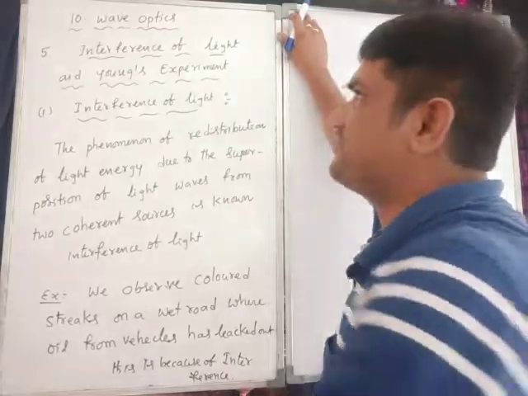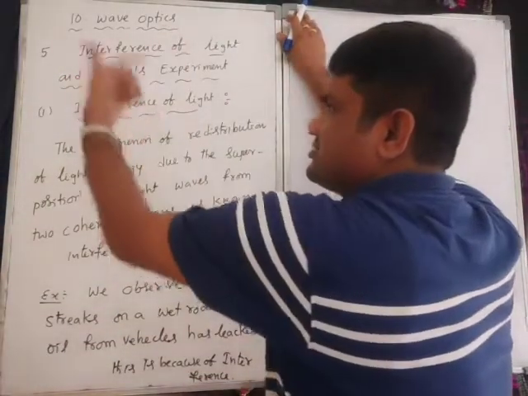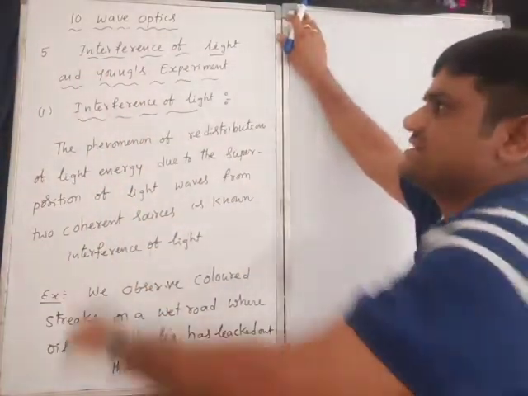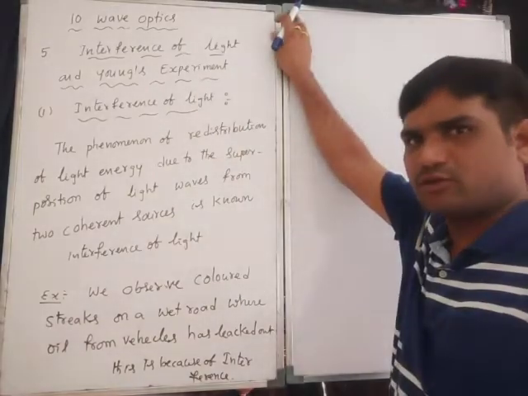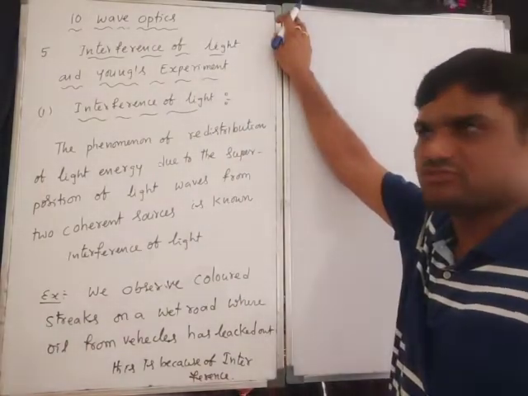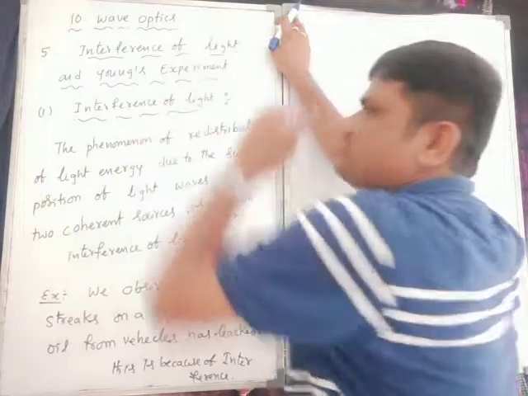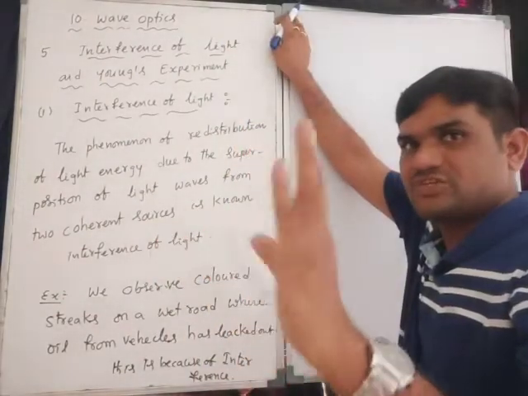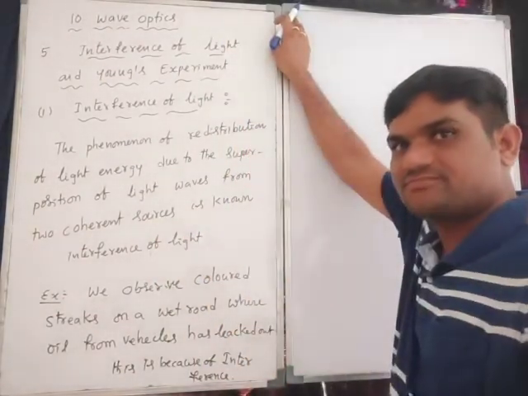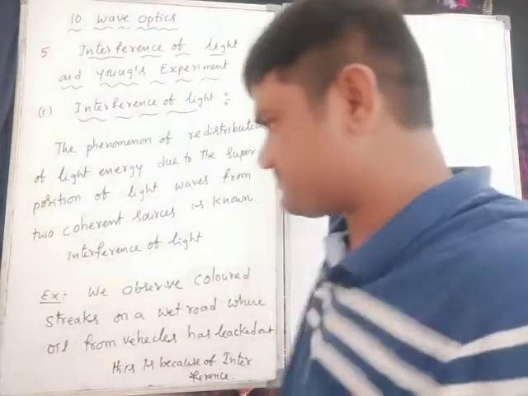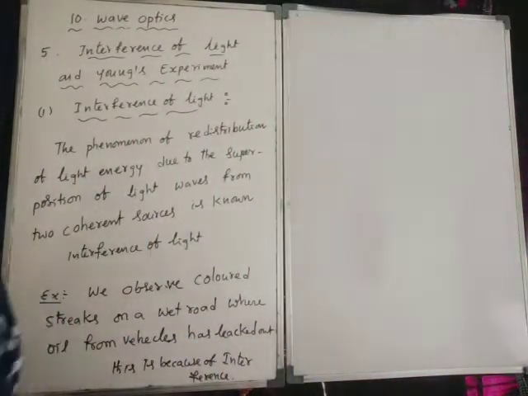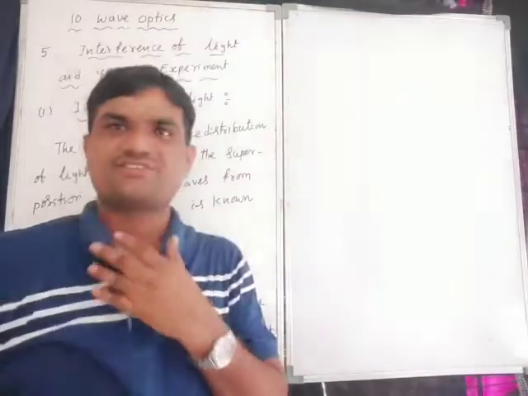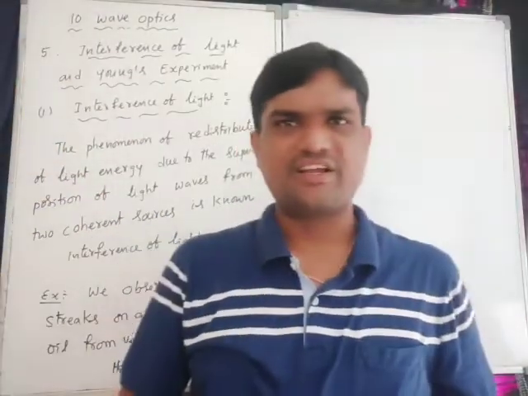Today I will give you interference completely. Next class I will give you Young's double slit experiment and all those things. Very important concept. Interference of light is also a very important essay question, the second essay question. What is the meaning of interference?